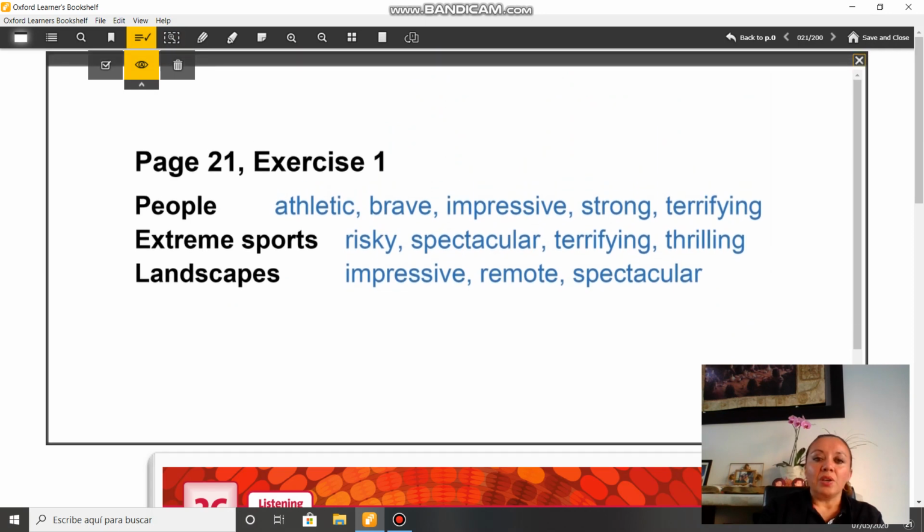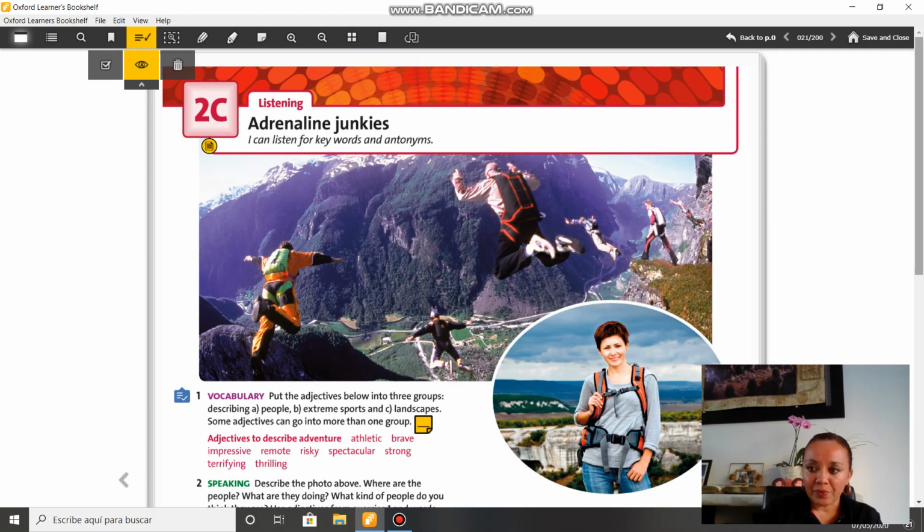So if we check, for the first column for people, we have athletic. We can say athletic people, brave, valiente, impressive, strong, terrifying. What about extreme sports? We can say that extreme sports are risky, spectacular, terrifying, thrilling, okay? These words are something similar. Landscapes, we can say that maybe the picture 1 that I showed you was impressive, maybe remote or spectacular, okay? So here are your answers for the 3 different columns for exercise number 1.